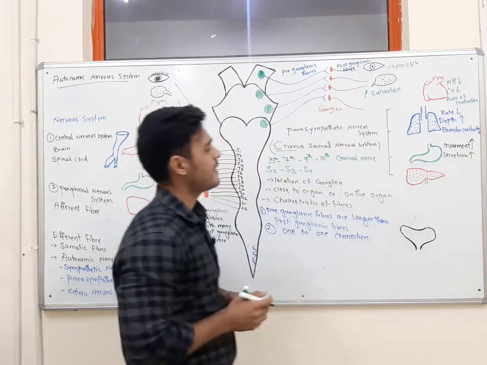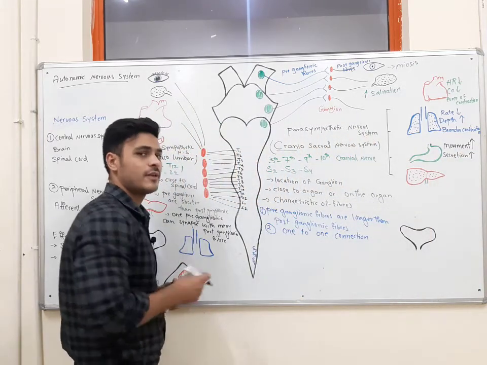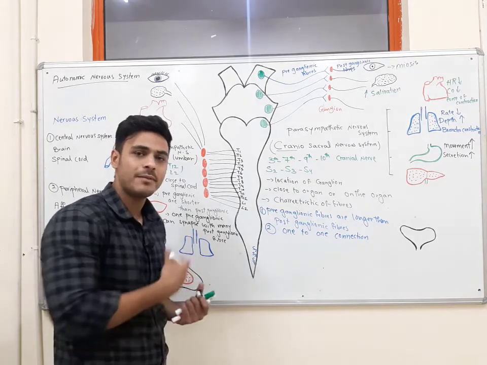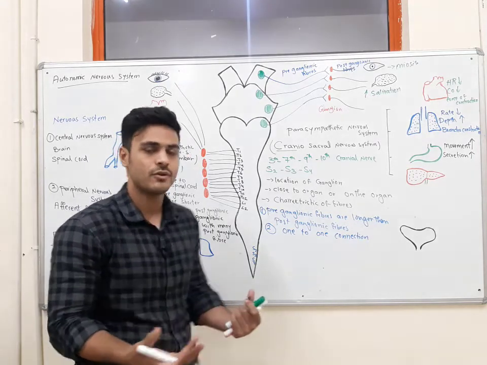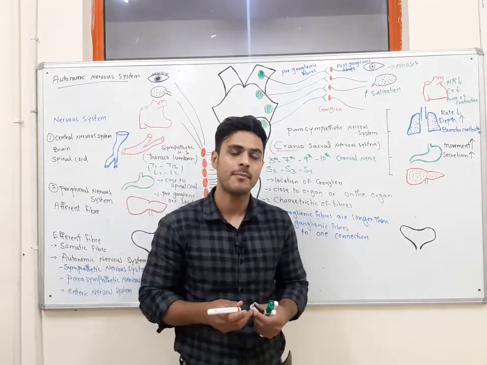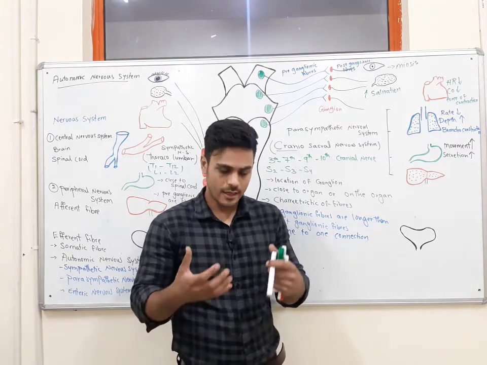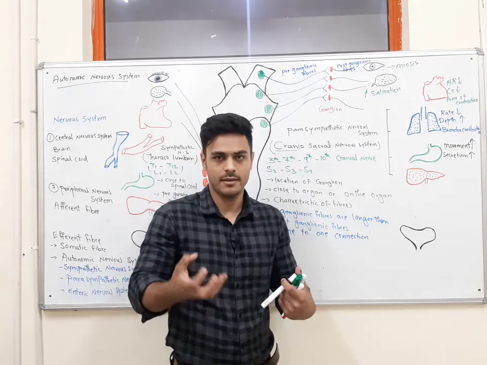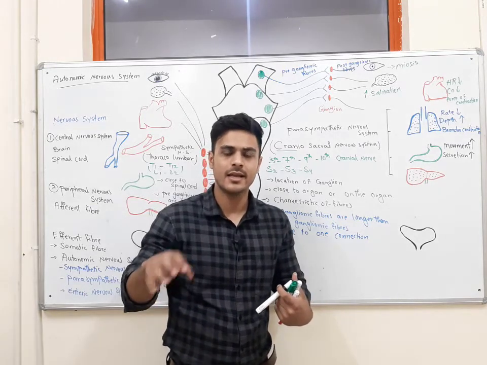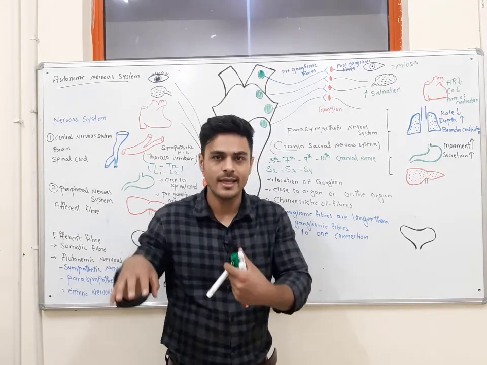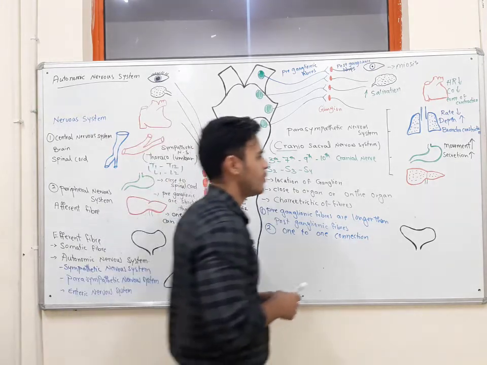What will be the effect on the liver? For example, what will be the effect on the gallbladder? We want to digest the food. Imagine that food is a type of lipid food, fat food. So we have to increase secretion of the bile into the small intestine to emulsify the lipids or fat.